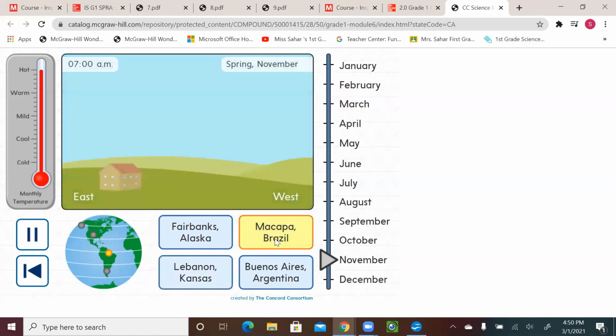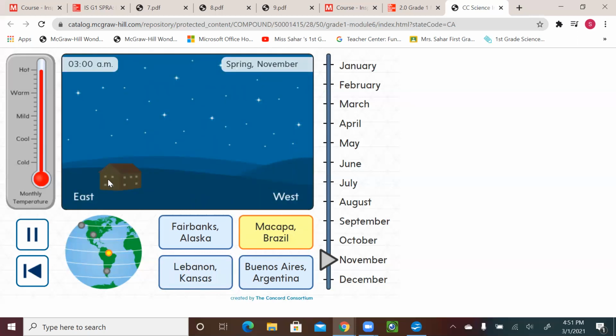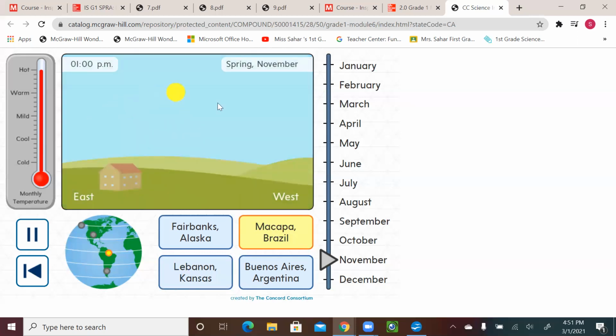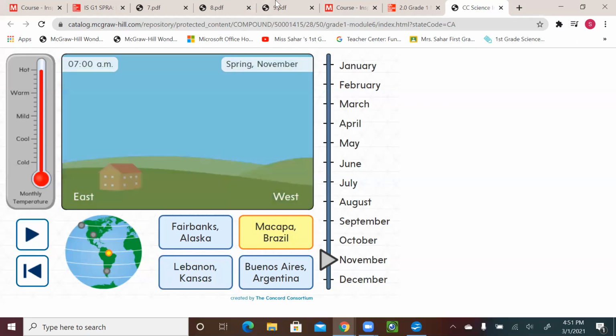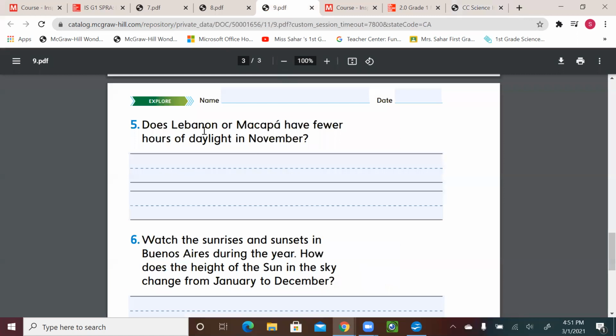Let's see Macapa, Brazil. Look, even the sun rises all the way up because the day is long. All right, so let's pause. Let's go here and rise. So does Lebanon or Macapa have fewer hours of daylight in November? So we find out that Lebanon has fewer hours of daylight in November.